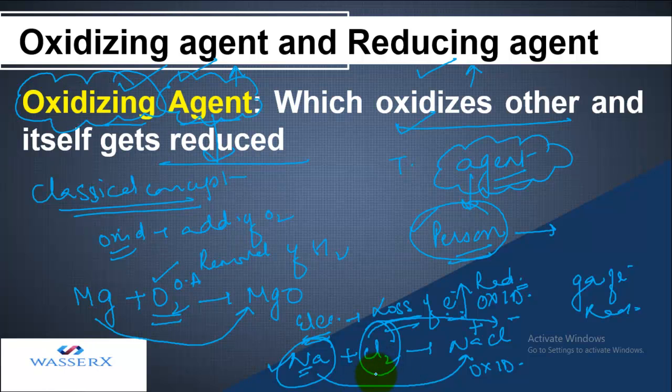Because only if there is chlorine will it accept the electron, and because of that sodium is going to lose an electron. So chlorine is making sodium oxidized and itself is getting reduced because it is gaining those electrons. So here chlorine is the oxidizing agent. Any substance which is undergoing reduction is said to be an oxidizing agent because it is making the other oxidized and itself is getting reduced.